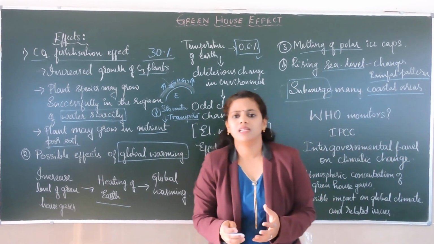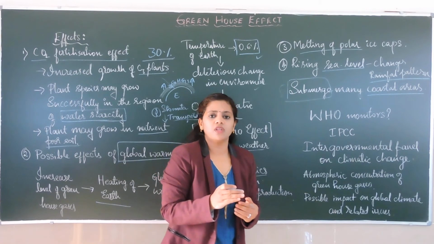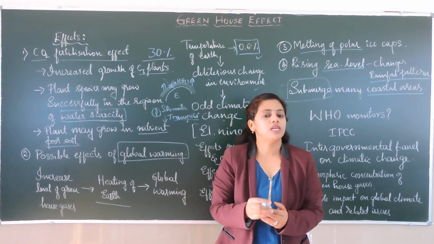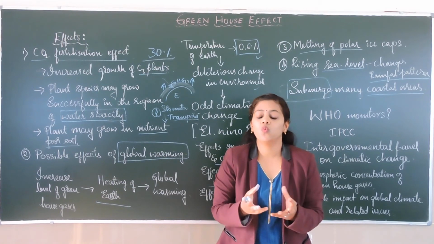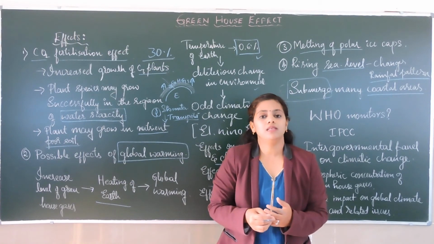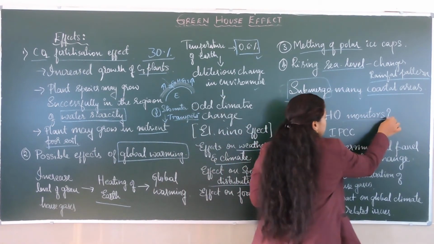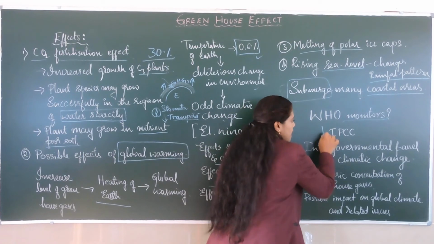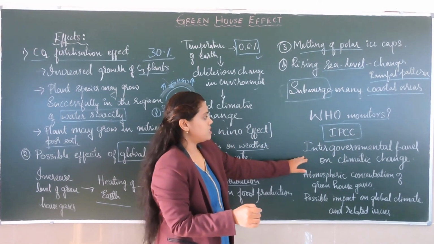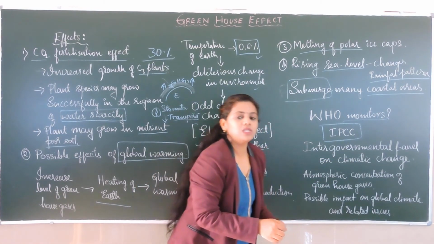Who is telling us this, that the temperature has increased and the greenhouse gases have increased this much? Who is giving us information about all these things? Who is monitoring? The answer is IPCC. What do we mean by IPCC? It is the Intergovernmental Panel on Climatic Change.